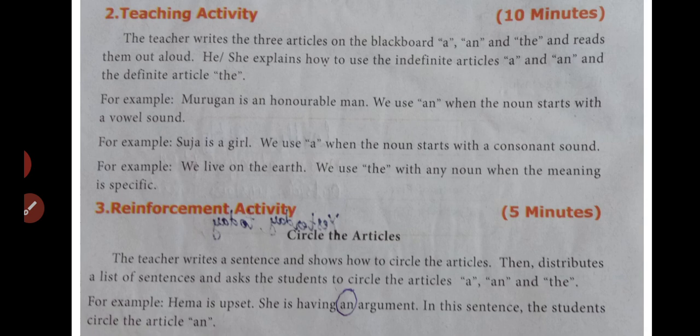Here in the reinforcement activity you have to circle the articles. The teacher writes a sentence and shows how to circle the article. For the example sentence, Hema is upset. She is having an argument. Here the word an is an article. So you have to circle it in your book.